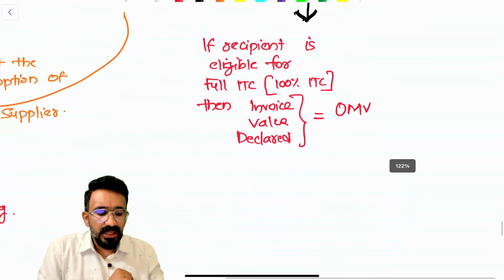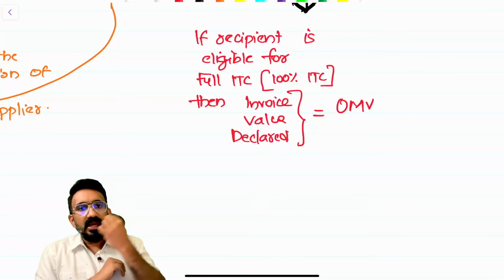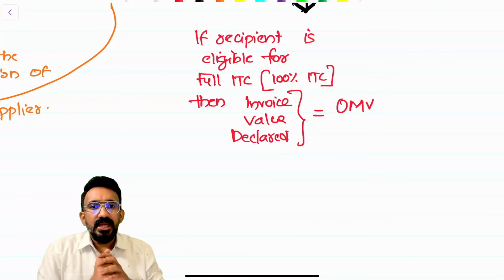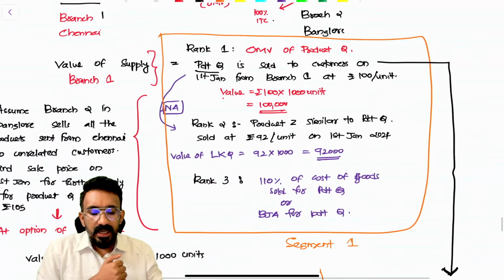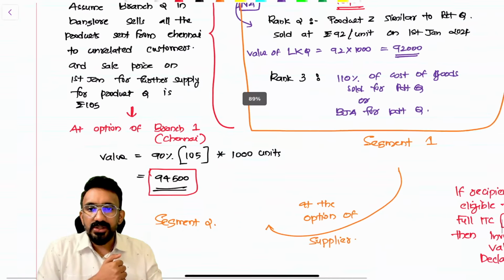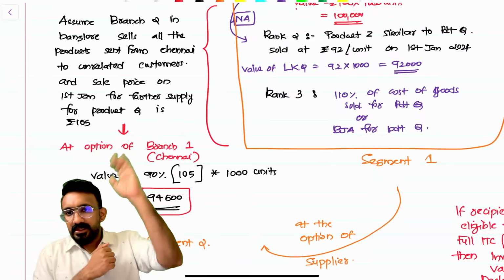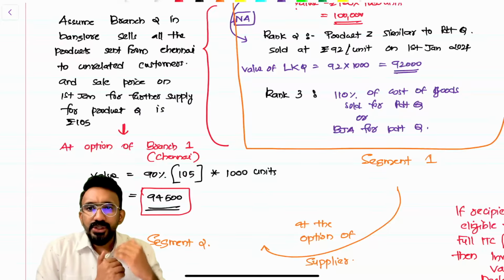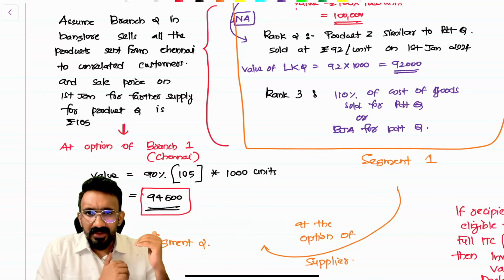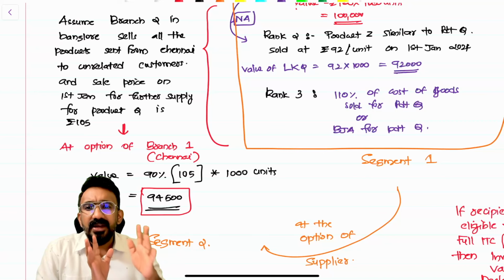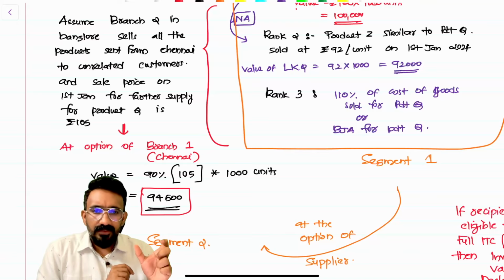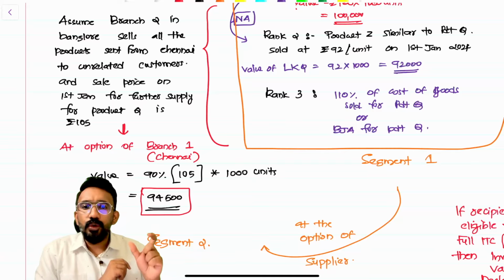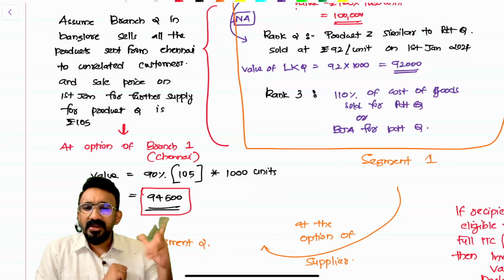So sometimes in a question, they'll give you this concept of deemed open market value. If the recipient is eligible for full ITC, then the invoice value declared will be considered to be the open market value. Then apart from this, at the option, I have the same structure for an agent. Assume branch 2, the Bangalore branch, sells all the products sent by the Chennai branch to an unrelated person. Sale price on 1st January for further supply of like product Q is 105 rupees. Then what I can do? I can look at 105 into 90%, which would be 94.5 rupees into 1000 units, 94,500.